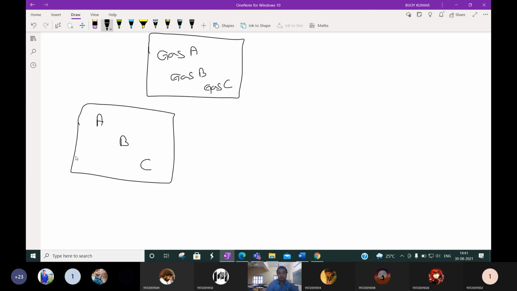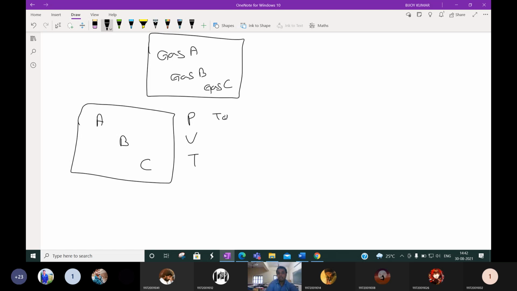So this closed container will have certain pressure, certain volume, and certain temperature. So the mixture of gases will exhibit certain pressure, it will have certain volume, and it will have certain temperature. The total mass is constant because it is in a closed container. So what is this called?